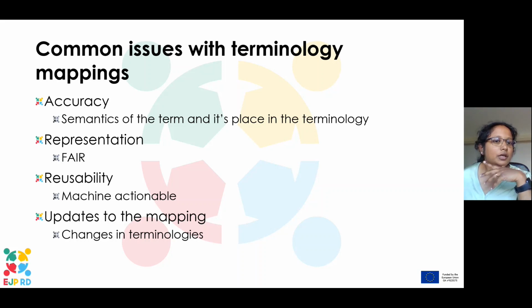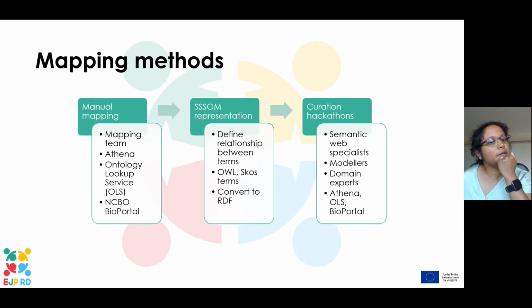And that is not just based on the term itself, not just the lexical match, but also the semantics of the term and its place in the ontology tree. And the representation of this mapping has to be FAIR so that it can also be reusable by machines. And you have to make sure that changes in the underlying terminologies will not affect the mappings too much, or the mappings have to be updated. So the way that we did our mappings was a manual mapping.